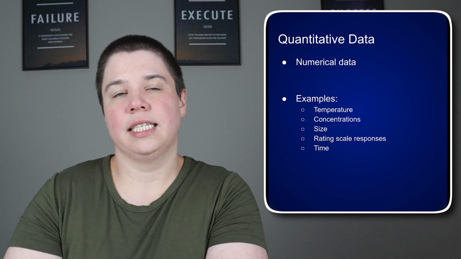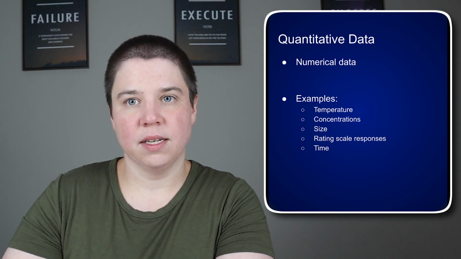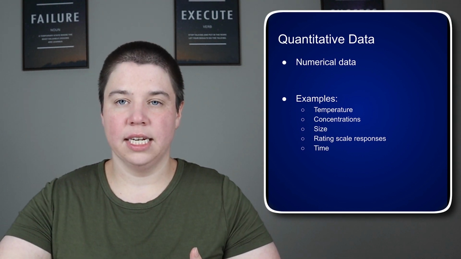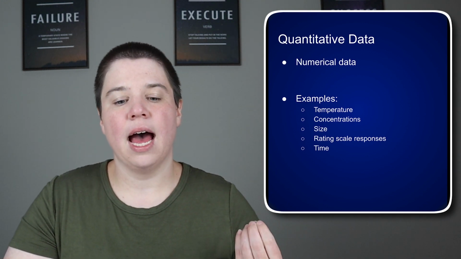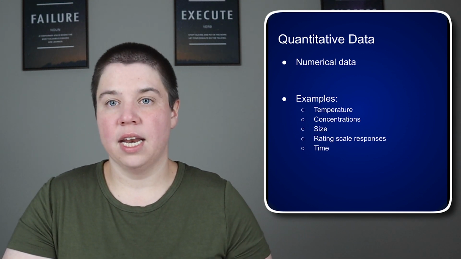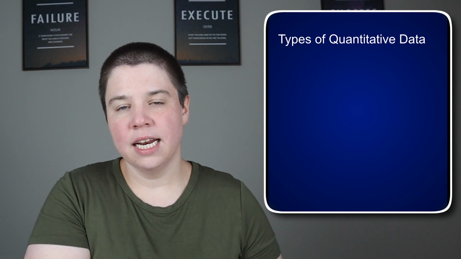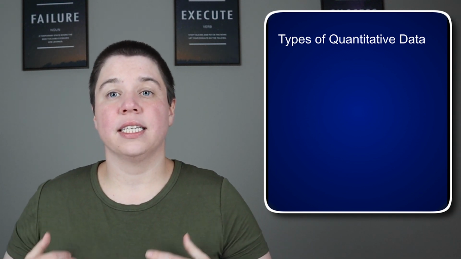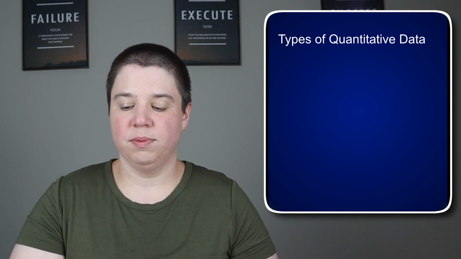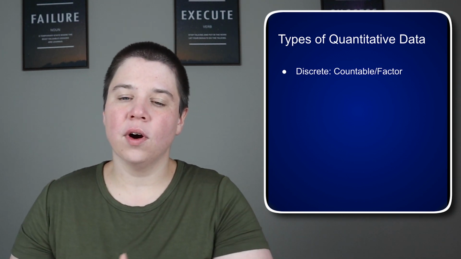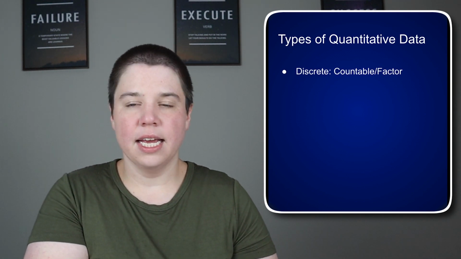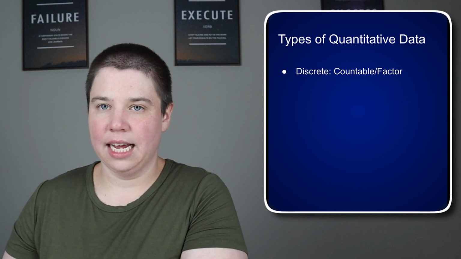And then even something like time. If you're measuring the time that something took place or how long it took to do something specific, that would be a specific number, a specific unit that you're then able to use. So quantitative data has a few specific types that are important to know the difference between. The first one is discrete. So this is countable or a factor. Essentially they each fall in nice clean segments.